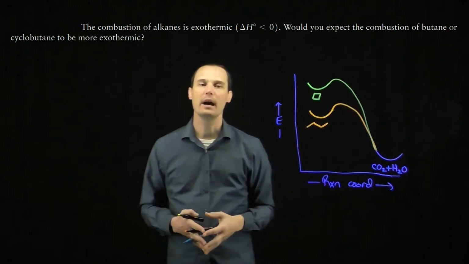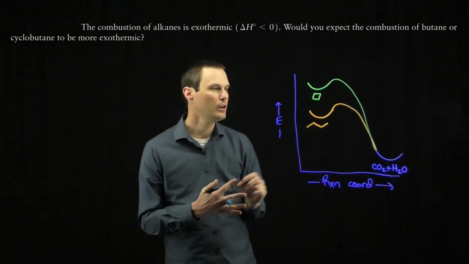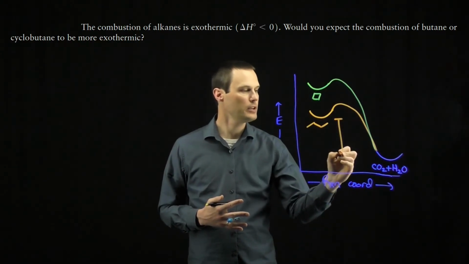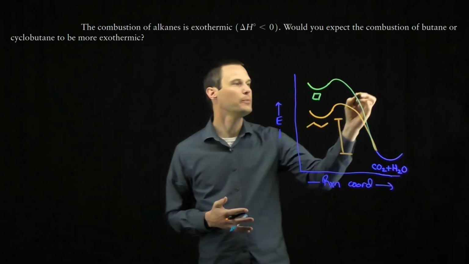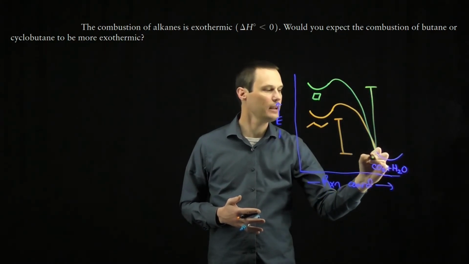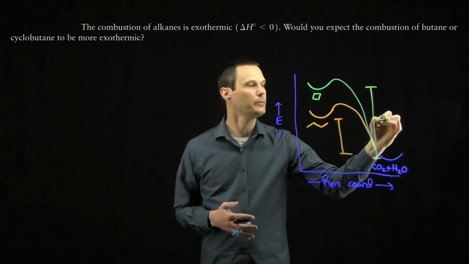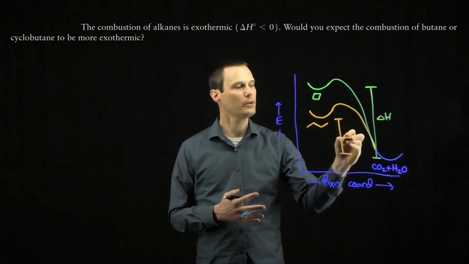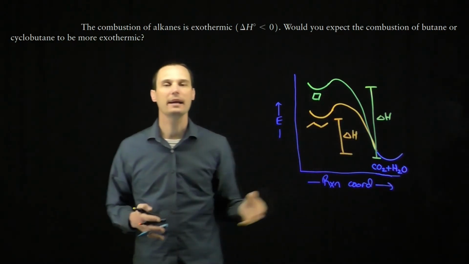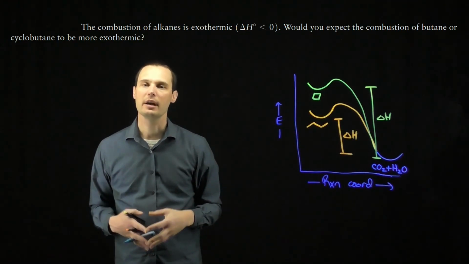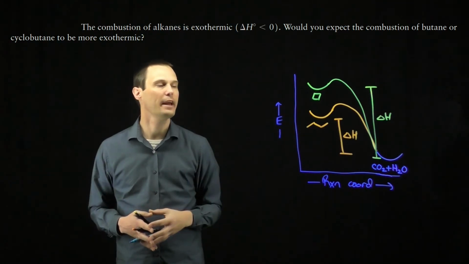both reactions are downhill. Both reactions have negative delta H. The reaction for acyclic butane has a smaller delta H value, and the reaction for cyclic cyclobutane has a larger delta H value. The larger delta H value for cyclobutane tells us that the combustion of cyclobutane will be more exothermic than the combustion of acyclic butane.